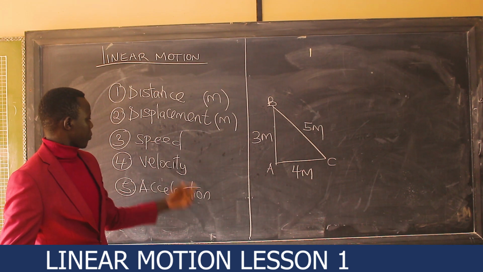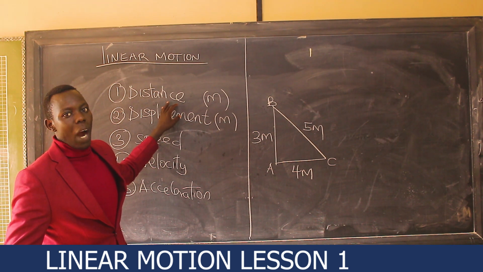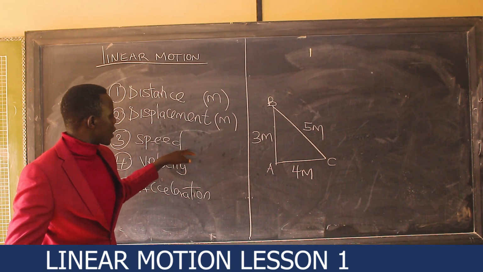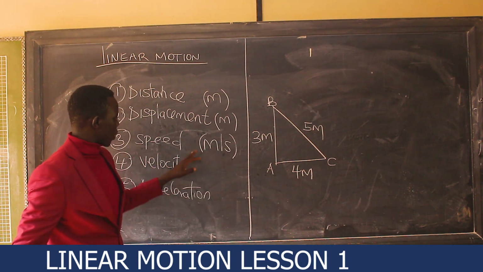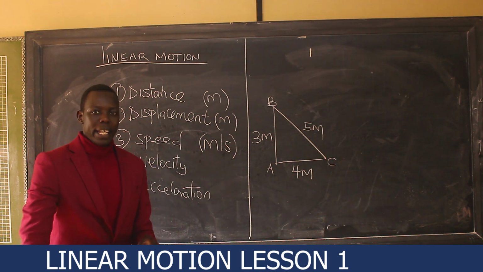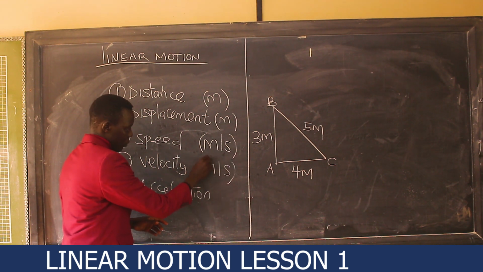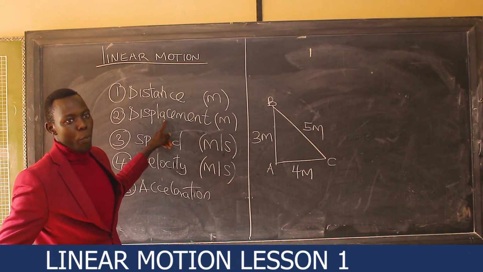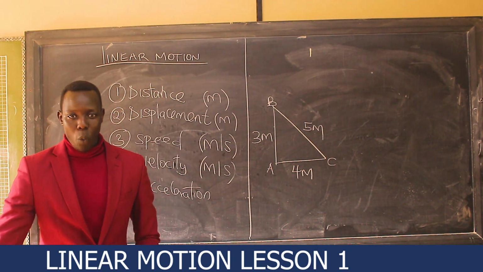Now, let me move to speed. Speed is derived from distance. How? Speed is the distance covered per unit time, and its SI unit is meters per second. It is also a scalar quantity. While velocity is the displacement covered per unit time, and the same SI unit is meters per second. So you see now, we obtain velocity from displacement. That is why we are saying it is a vector quantity. We obtain speed from distance. That's why we are saying it's a scalar quantity.